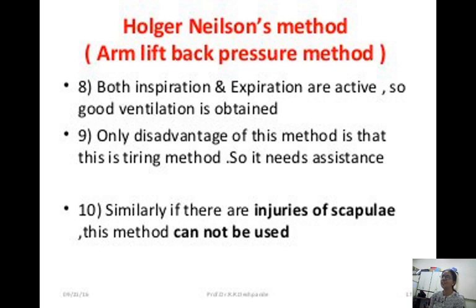The only disadvantage of this method is that it is a tiring method, so it needs assistance. With one person, it's very difficult. You can't go on with this method, because you are lifting the arms, then putting them onto the side. Again, you are bending and putting pressure on the scapular region. So it needs assistance. Similarly, if there are injuries of the scapula, this method cannot be used, because we are applying pressure there. This is about the Holger-Nielsen method.